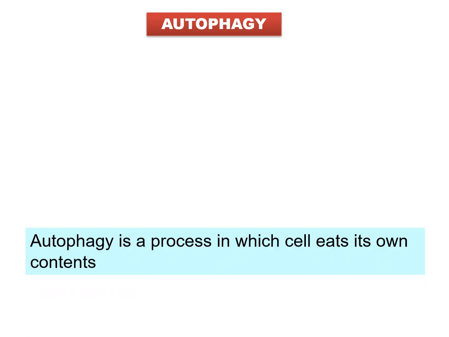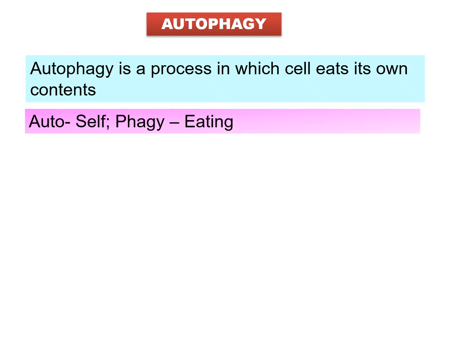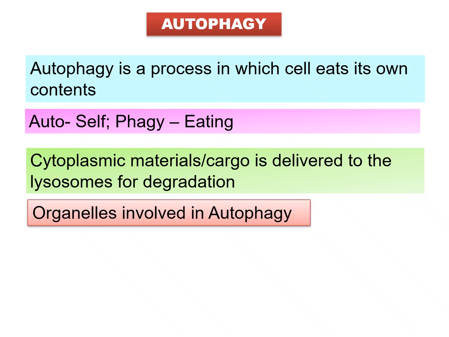What is autophagy? Autophagy is a process in which a cell eats its own contents. In Greek, auto means self and phagy means eating. So a cell is eating itself. How is it being done? Cytoplasmic materials or cargo, which means nothing but the cytoplasmic materials, are getting delivered to the lysosomes for degradation.